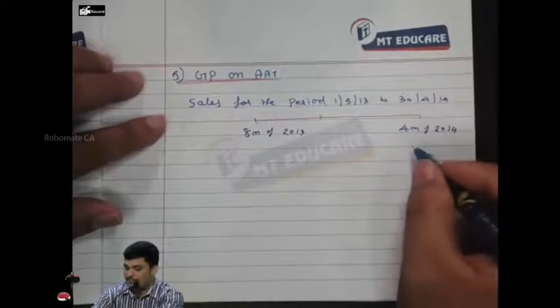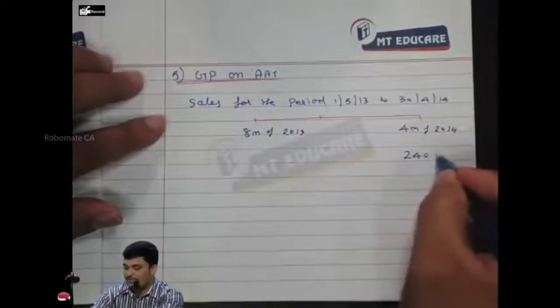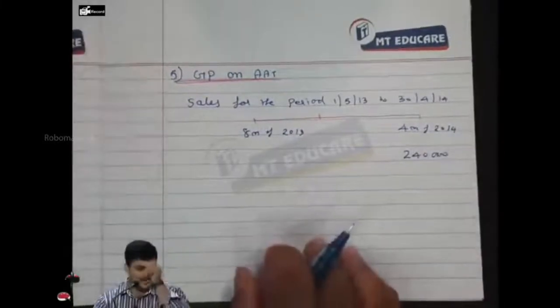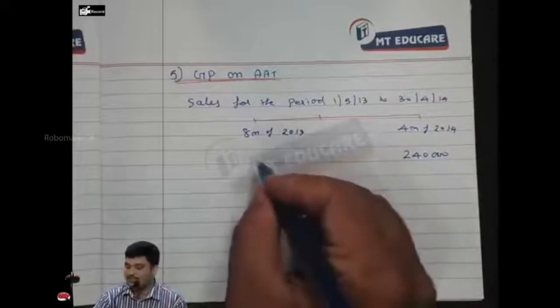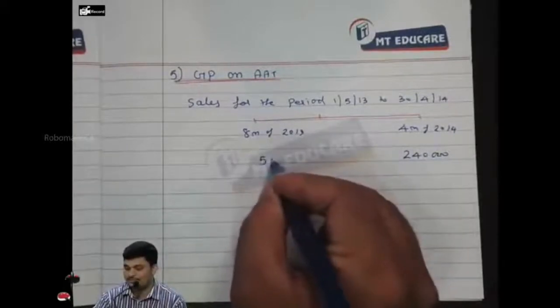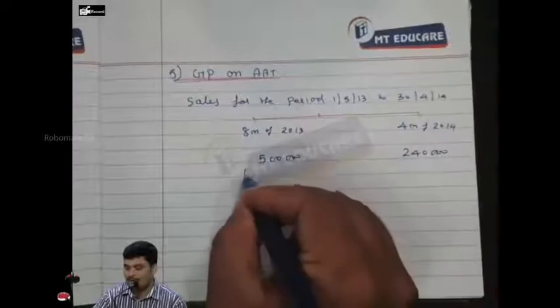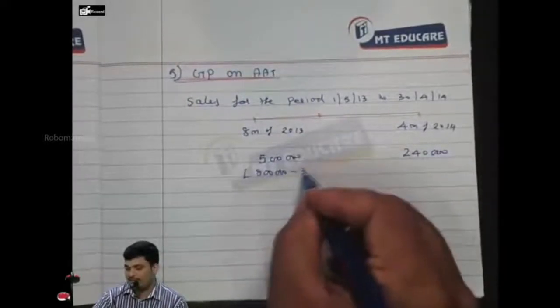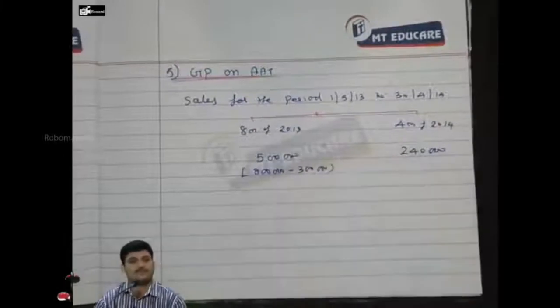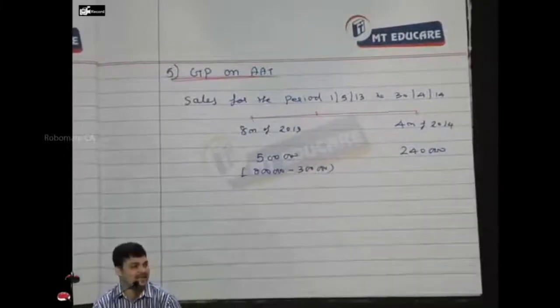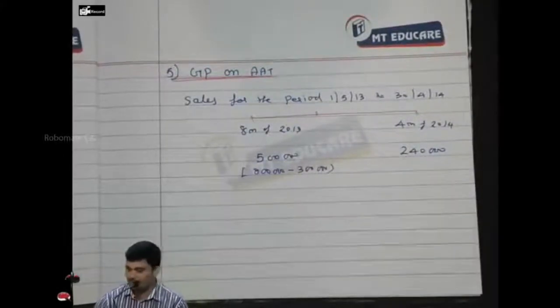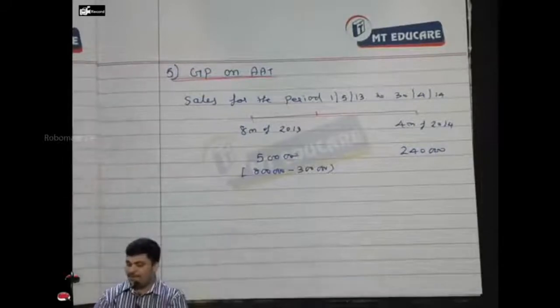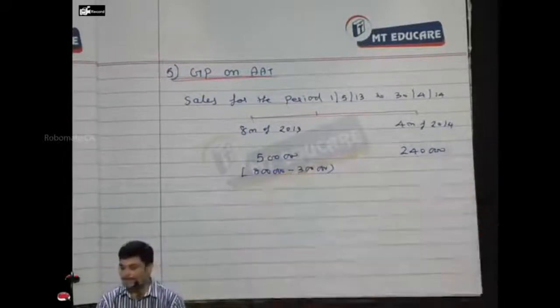What is this amount? 2,40,000. Everybody? Yes, and what is this amount? How? 8 lakhs minus 3 lakhs. Everybody? Okay, super. Now we got 12 months sales. We'll apply trend.